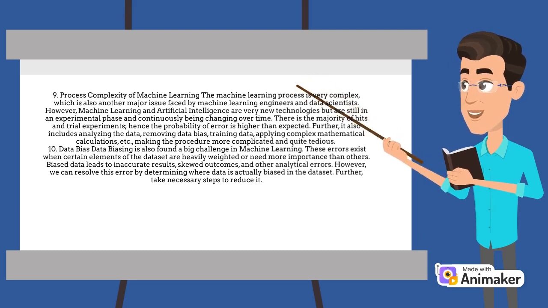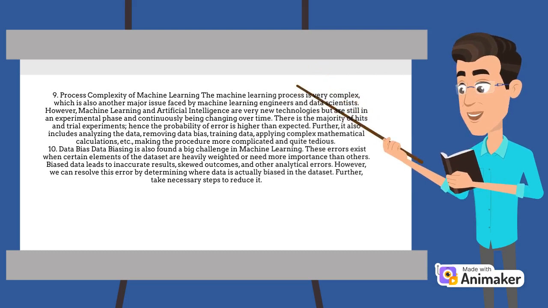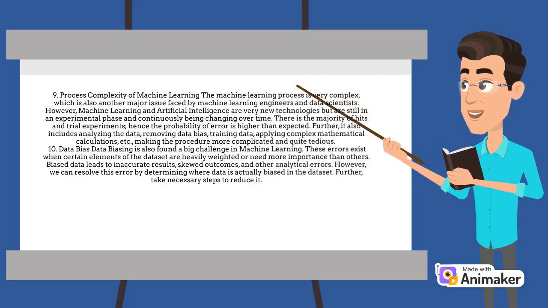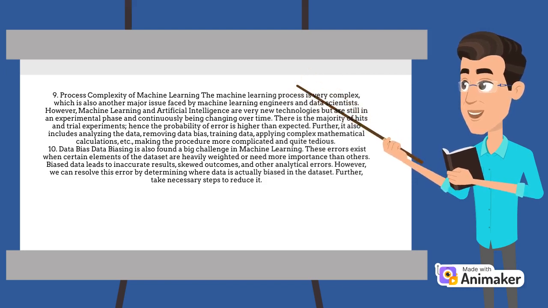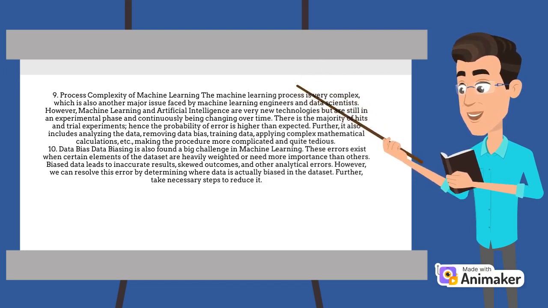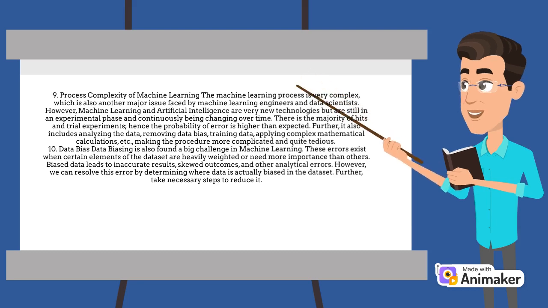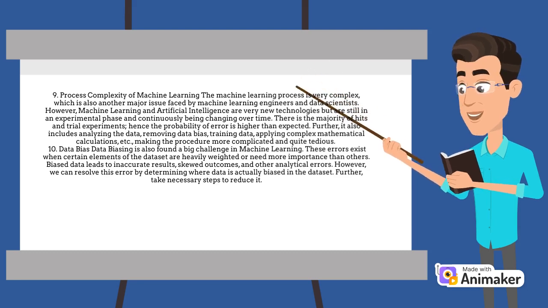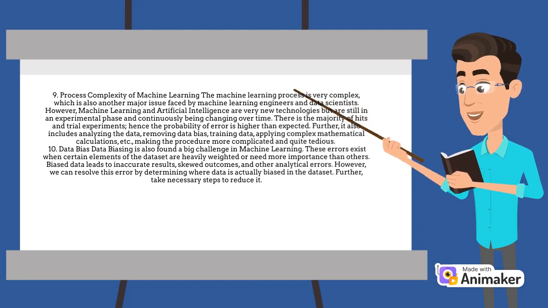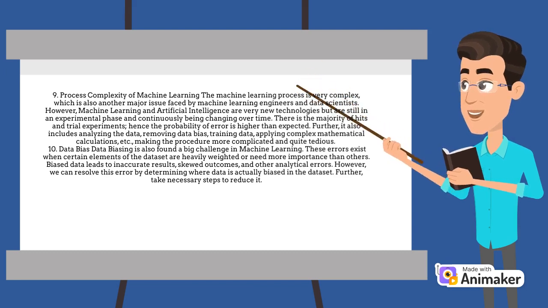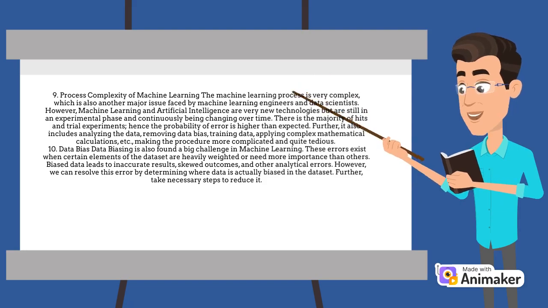10. Data bias. Data biasing is also found to be a big challenge in machine learning. These errors exist when certain elements of the dataset are heavily weighted or need more importance than others. Biased data leads to inaccurate results, skewed outcomes, and other analytical errors. However, we can resolve this error by determining where data is actually biased in the dataset. Further, take necessary steps to reduce it.